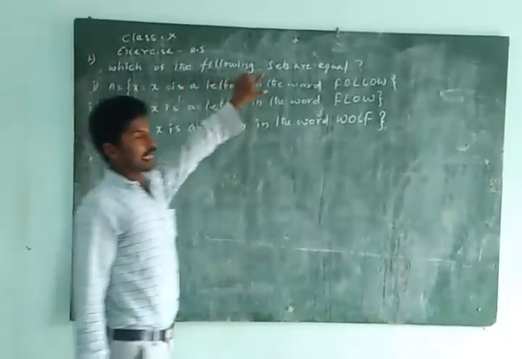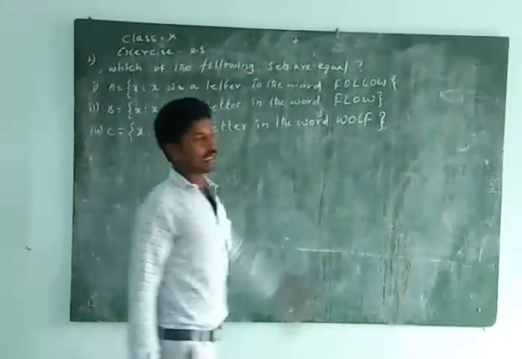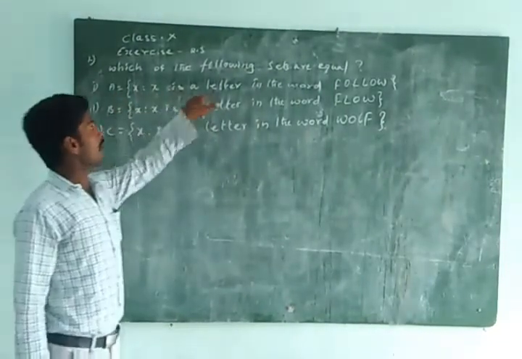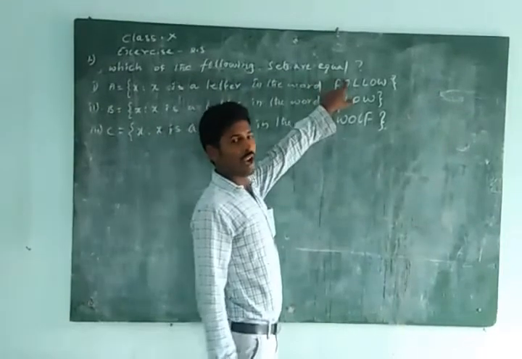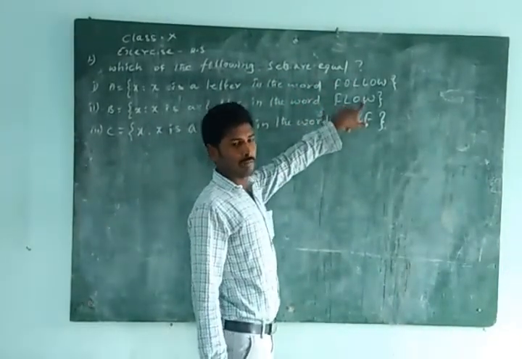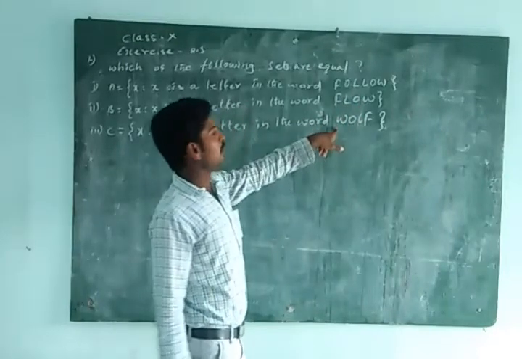Which of the following sets are equal? So first one is A equals the set of X where X is a letter in the word FOLLOW, and next one is FLOW, and next one is WOLF.